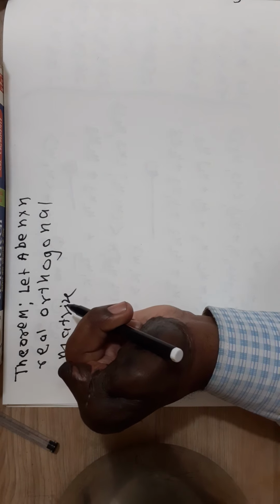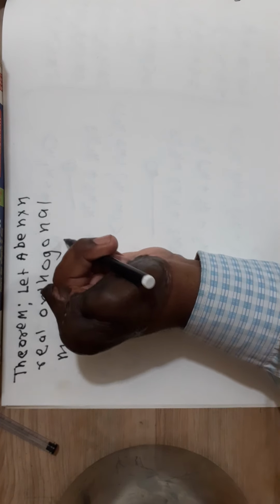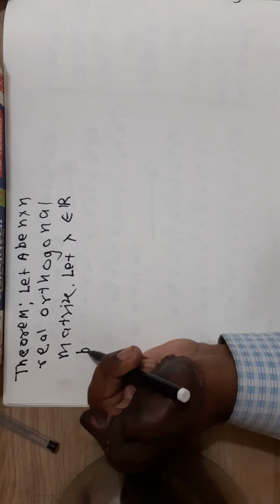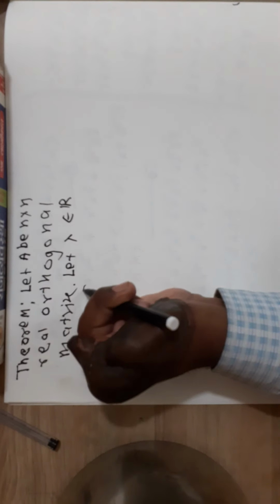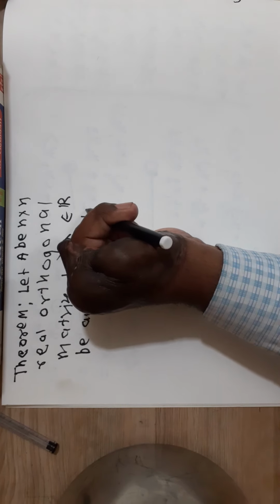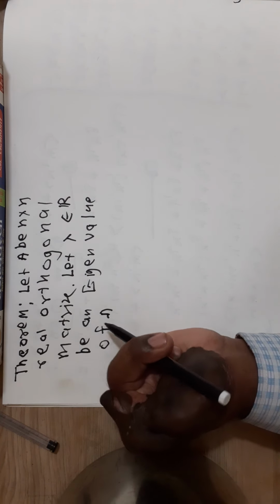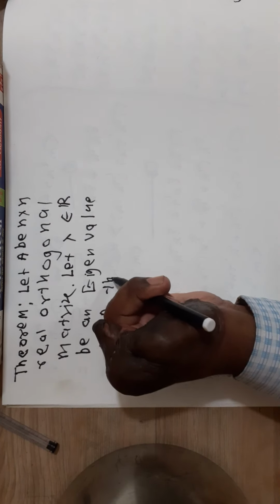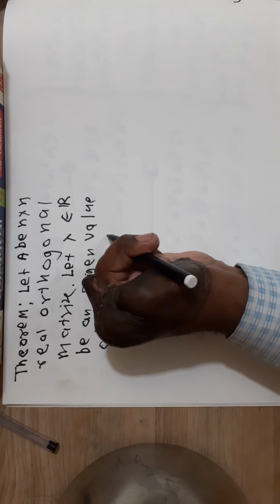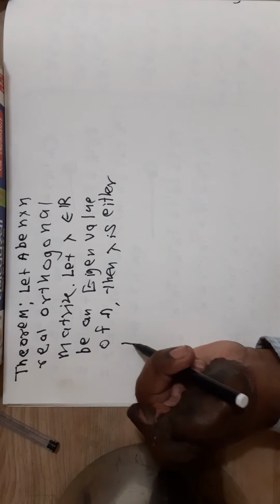Let lambda belong to R be an eigenvalue of A. Then lambda is either 1 or minus 1.